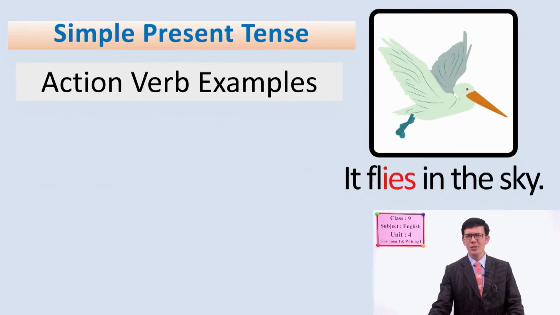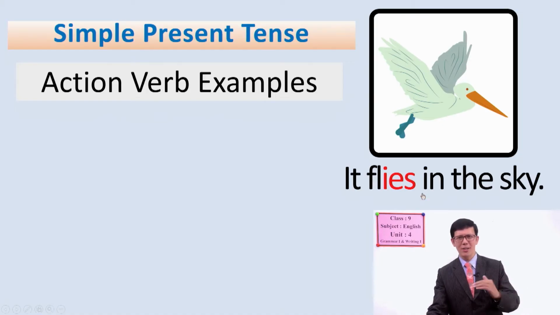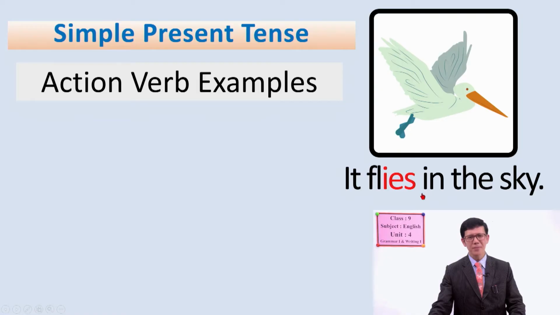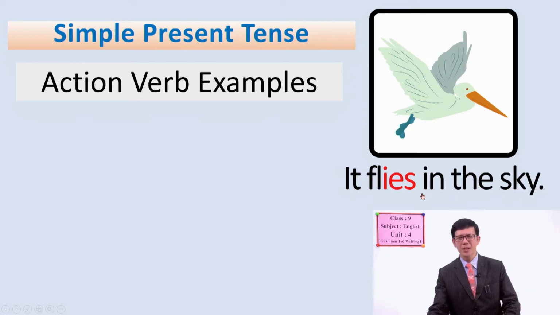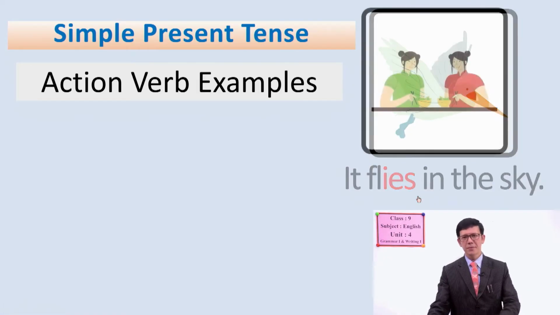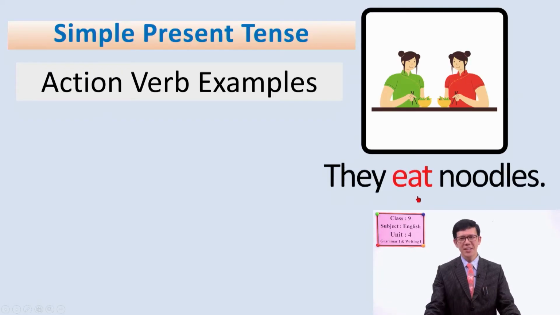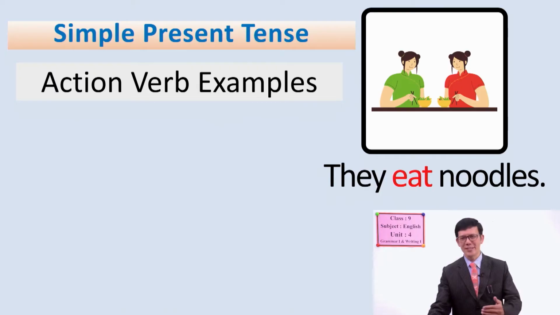Look at another one. It flies in the sky. You can see in the pictures, okay? The bird, it flies in the sky. And yes, what is this? They eat noodles. Right, they eat noodles. Just focus on the subject, okay?